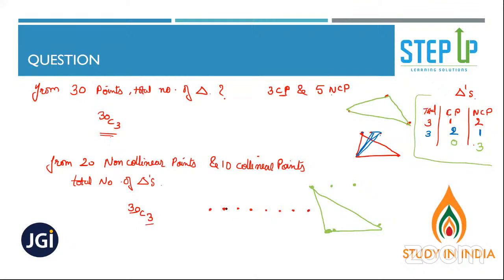If you have chosen 1, 2, 3, 4, 5, 6, 7, 8, 9, 10, if you have chosen 3 points from these 10 points, will you get a triangle? No. So I just have to subtract it. That will be my answer. That will give me the total number of triangles. Did you understand now?